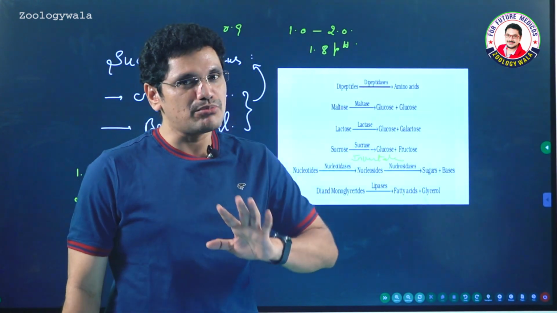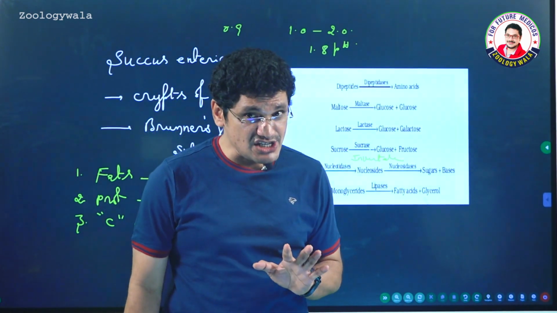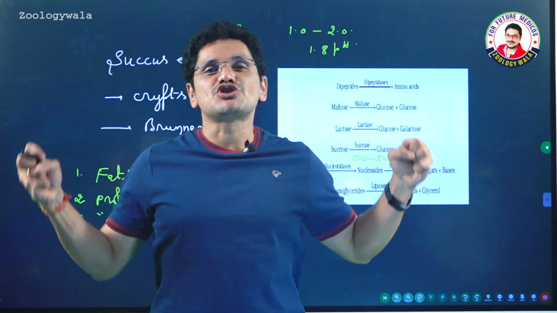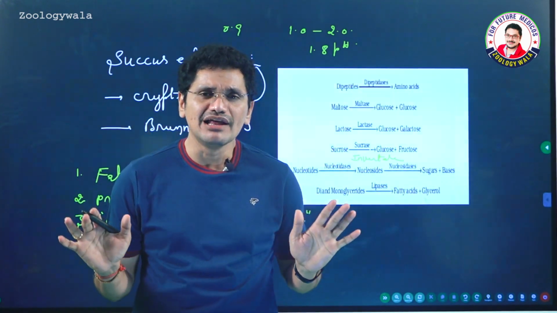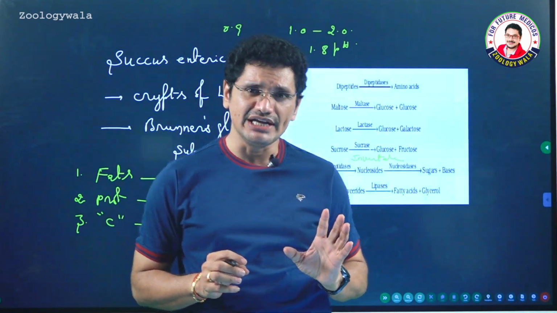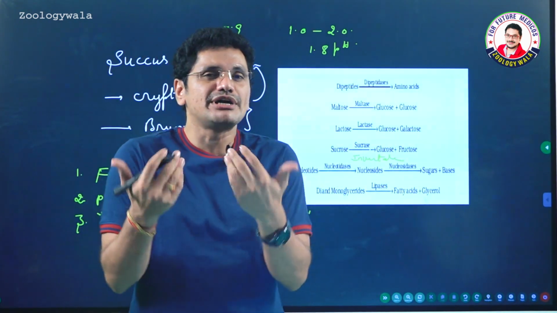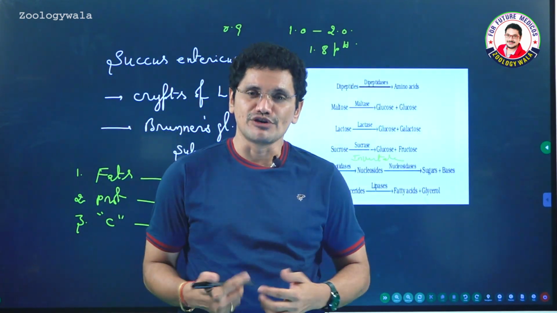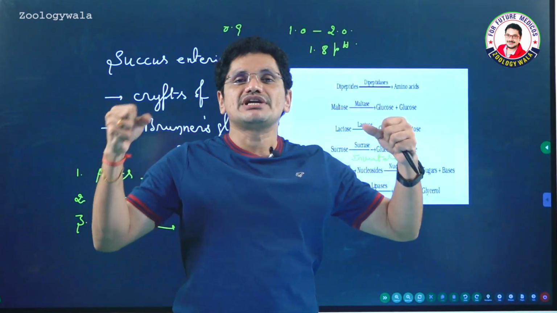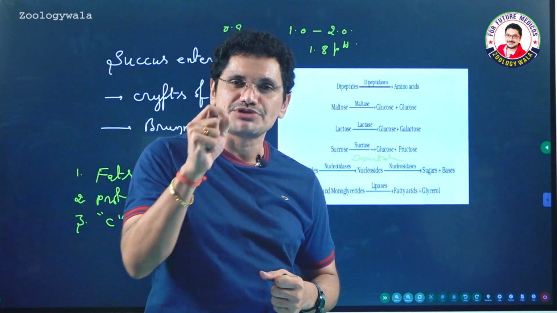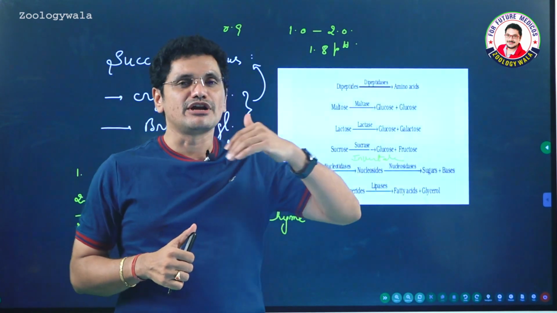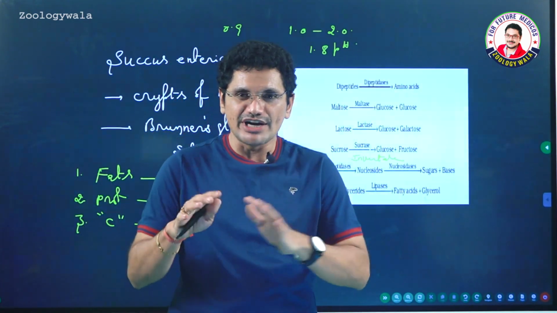Is it going to play any important role in digestion? No. The large intestine plays an important role in the reabsorption of water, not only in human beings, in any animal. The large intestine of course hosts symbiotic bacteria. Cellulose digestion will take place partly, but it won't contribute much for human beings. Why? Because much of the food material human beings take won't contain cellulose. So water reabsorption, minerals reabsorption, and drug reabsorption: some sorts of drugs will be absorbed in the large intestine and some drugs will be absorbed in the mouth. I will tell at the time of absorption, that is a different story.